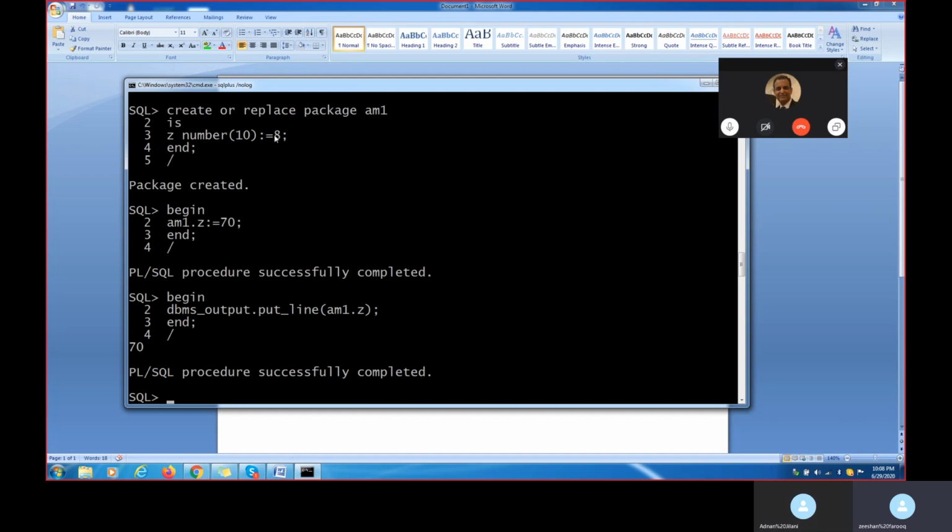See, actually 8 should come, right? Then we put 70. Then we wanted to execute. What happened? The 70 value is coming. The 8 value we had given first is completely gone. When you want to display the output, 70 is coming, not 8.